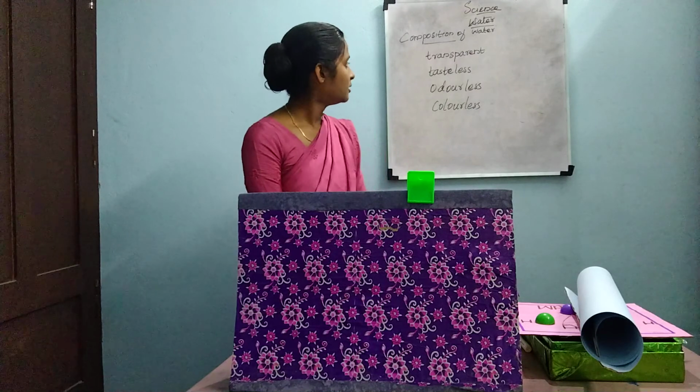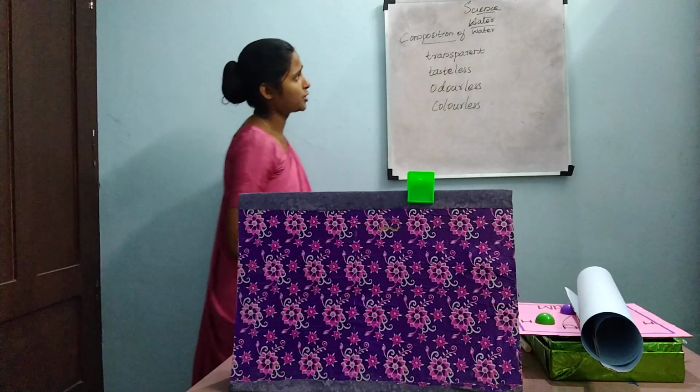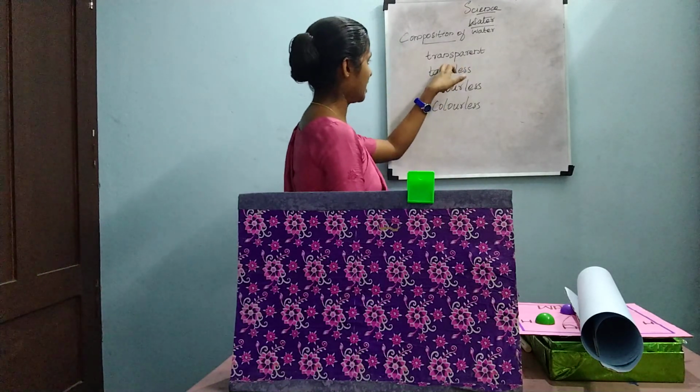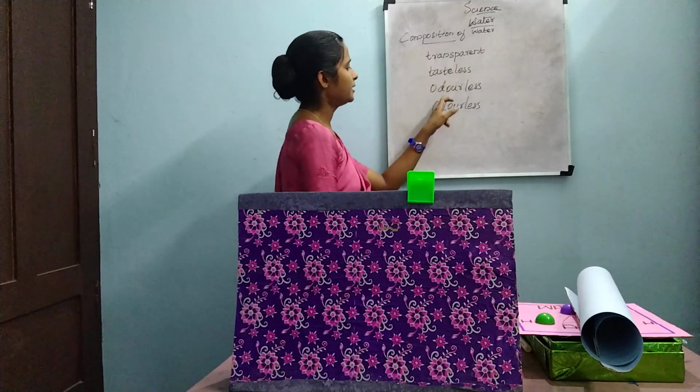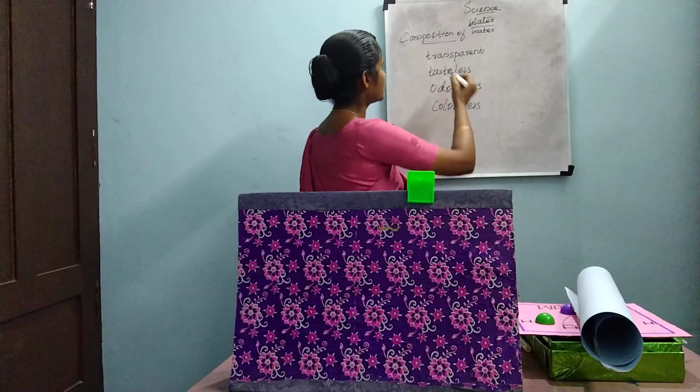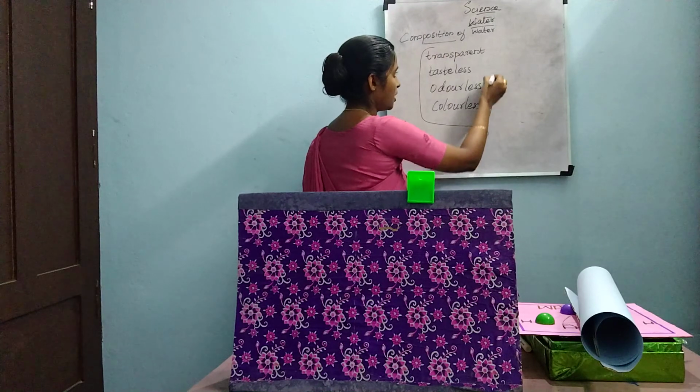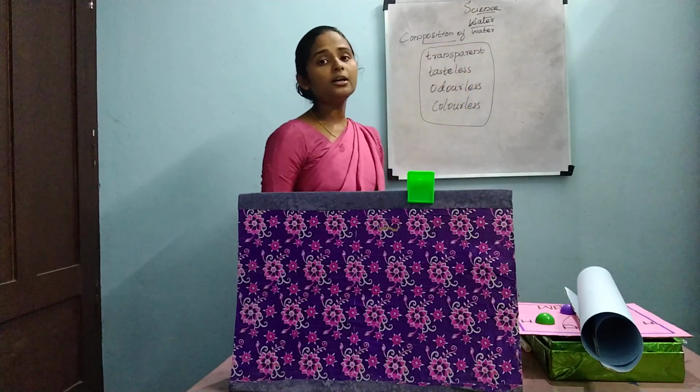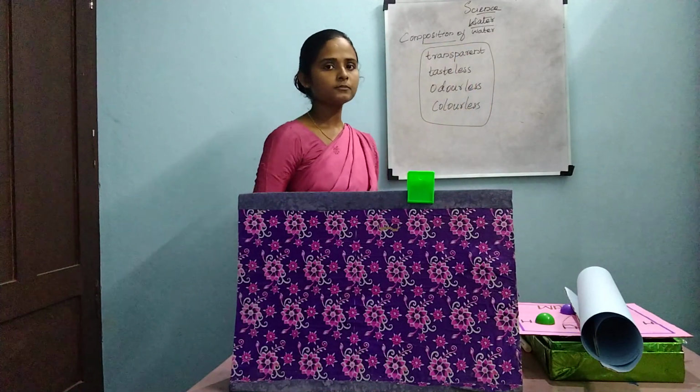Okay. These are the composition of water. It is transparent, tasteless, odorless, and colorless. So this is the chemical composition of water. What is the chemical formula for water?